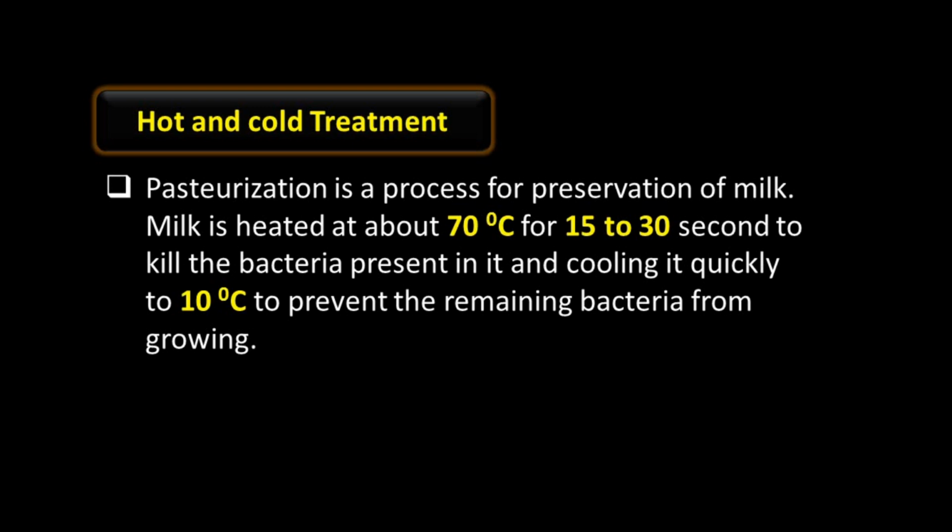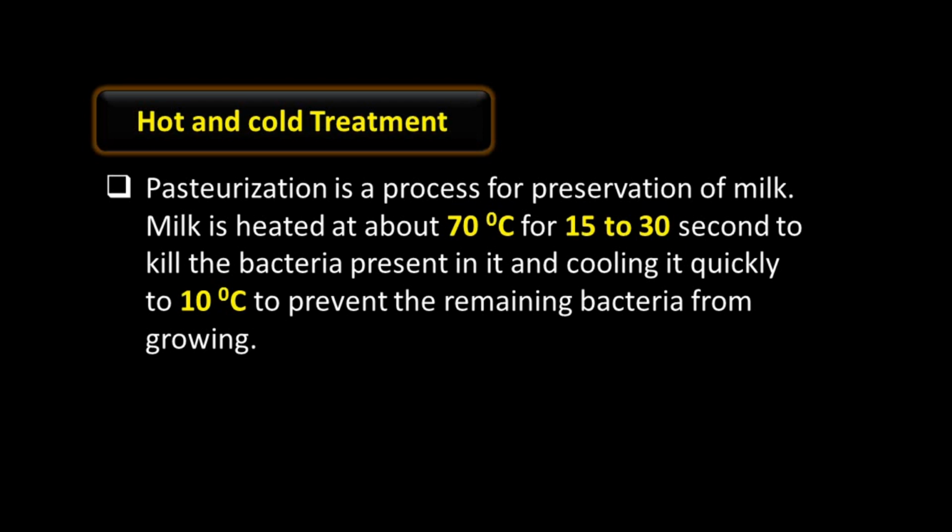Pasteurization is a process for preservation of milk. Milk is heated at about 70 degrees Celsius for 15 to 30 seconds to kill the bacteria present in it, and cooled quickly to 10 degrees Celsius to prevent the remaining bacteria from growing. So suddenly heating and suddenly cooling, this process is known as the pasteurization method.